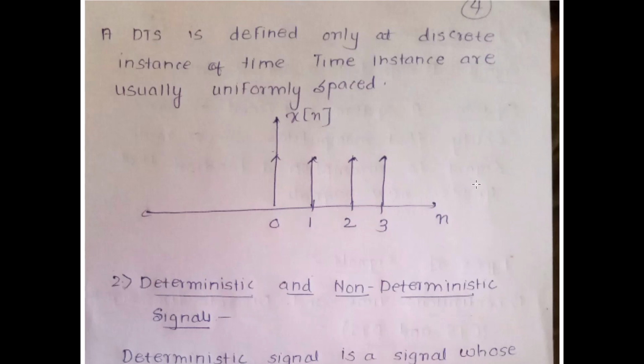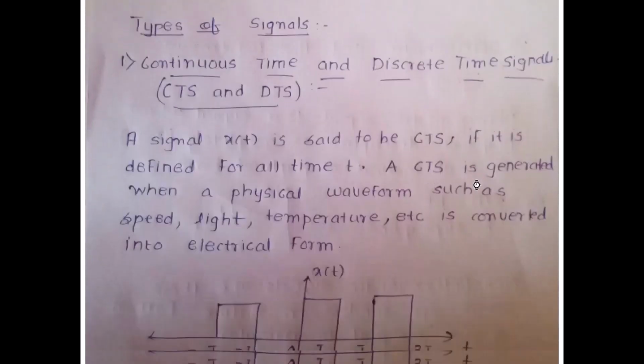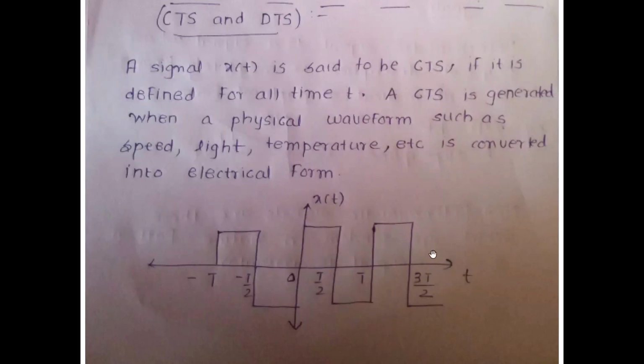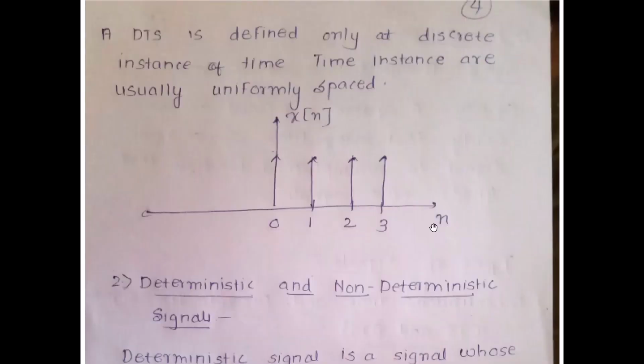So understand this terminology very well, because it will be used very frequently in the future concepts of signals and systems. Hence I'm emphasizing it. I'll repeat: a CTS is a signal which is defined over all intervals of time. It is not like it's not going to be defined at certain intervals of time. It's going to be defined over all intervals of time till the end of the signal, and the amplitude is given as x of t and the x-axis is the time scale. Whereas a DTS is going to be defined at specific intervals of time. It is represented as x of n and the x-axis is going to be n. I hope I'm very clear.